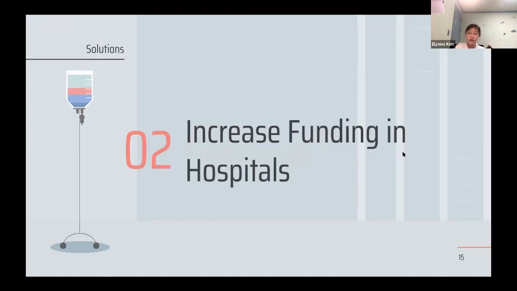The second solution is about increasing the funding in hospitals. This is going to be very beneficial because, for example, if it's a developing country and the government has enough capacity to give funding to these hospitals in order to increase the quality, some of the treatments provided in some hospitals are most likely going to be free. This means that people experiencing extreme poverty are going to be able to get these treatments and checkups, get diagnosed with diseases, or get the treatment they need for the certain disease that they have.